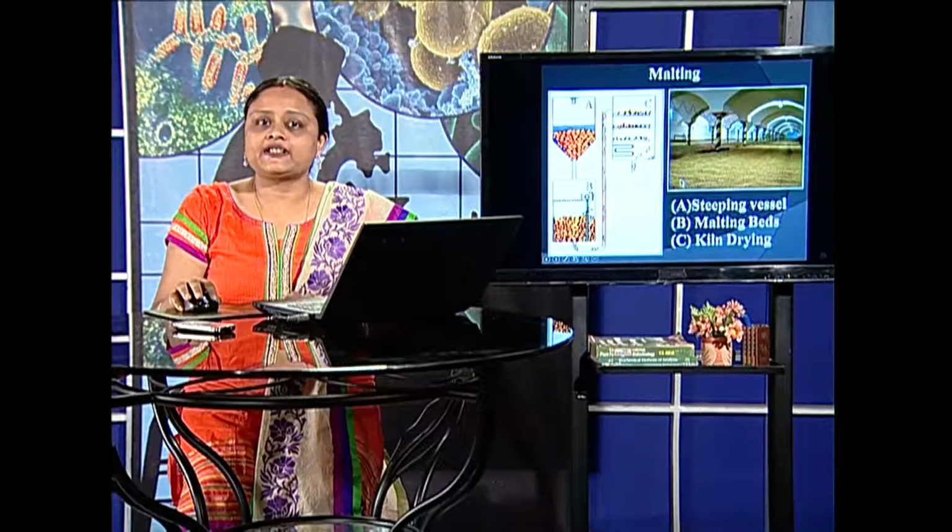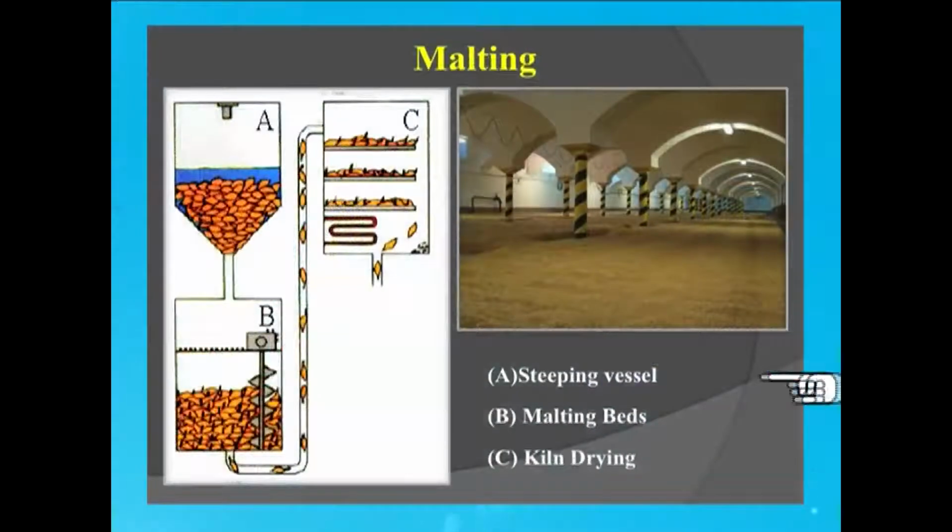In the malting step, it consists of 3 different stages. The first is known as steeping, which means that it is soaked in water. And then it is taken to the malting bed. We can see here a malting bed where the germination takes place. Finally, it is taken to a kiln where it is dried.